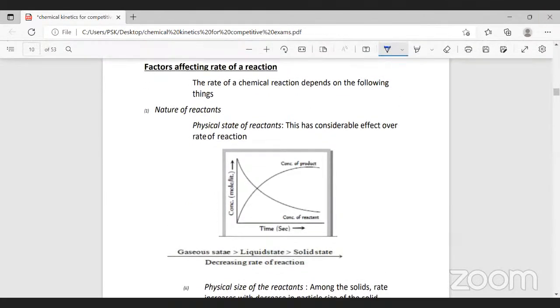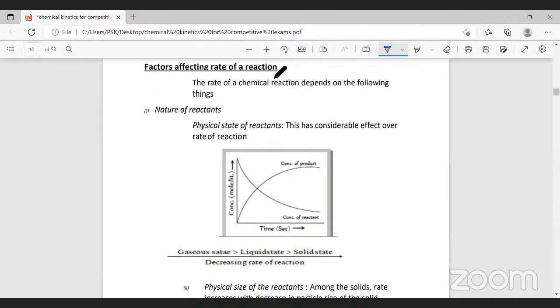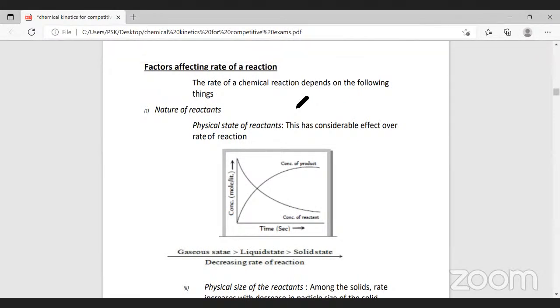Now, factors affecting the rate of a reaction. Based on the first topic, stoichiometric rate equation and rate of a reaction, we have worked enough problems, different varieties of problems, today. So we'll continue with the theory part of the topic. Now, factors affecting rate of a reaction. In your 12th standard, they can ask you the factors. They will not ask you the explanations, but they will ask you the factors influencing the rate of a reaction.